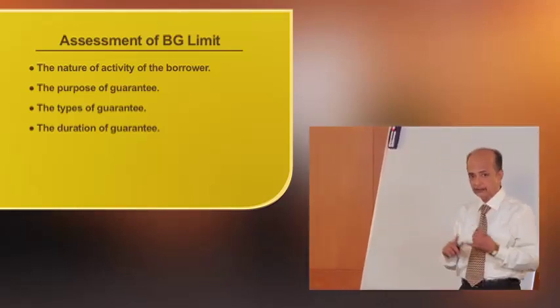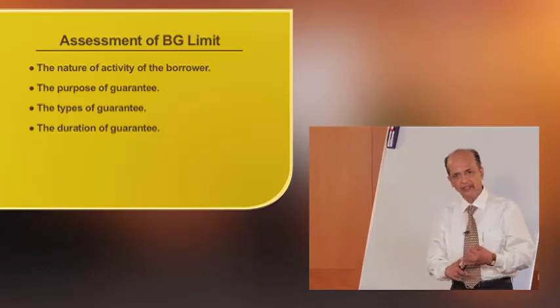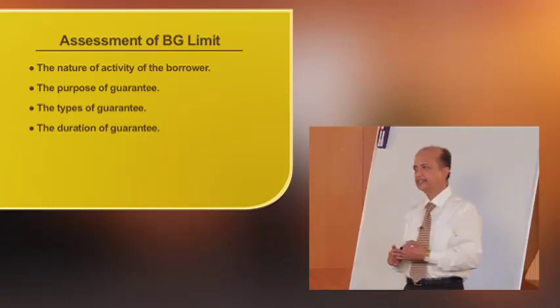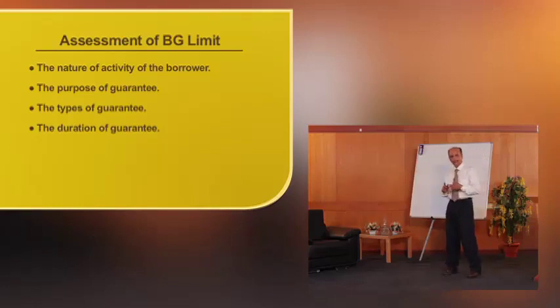Yes, they are ready to accept a bank guarantee towards the deposit